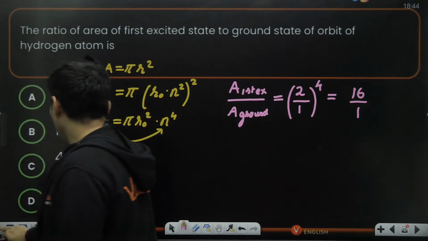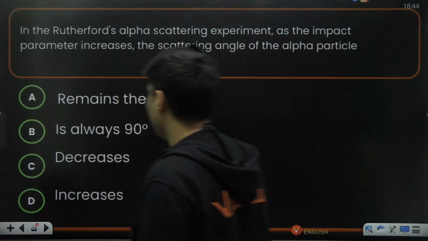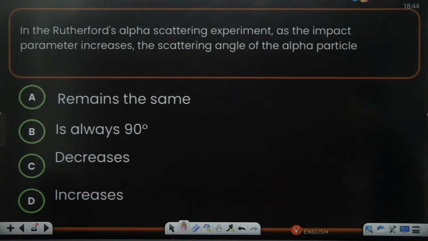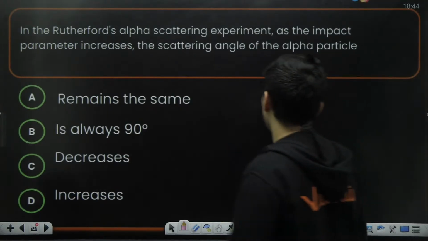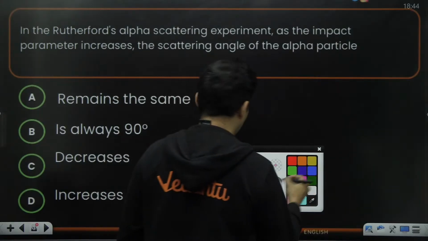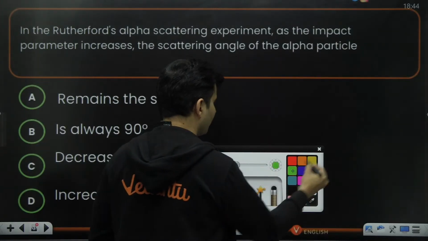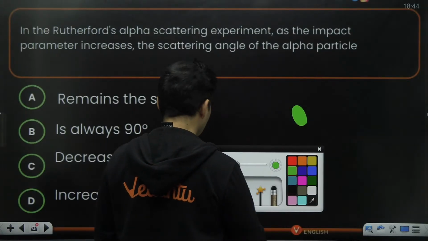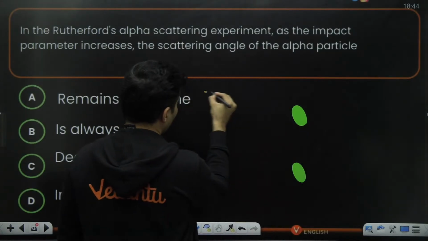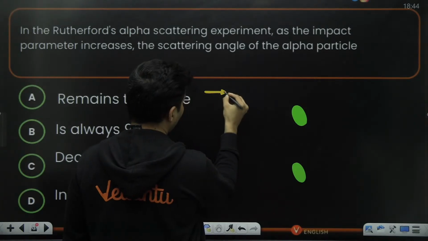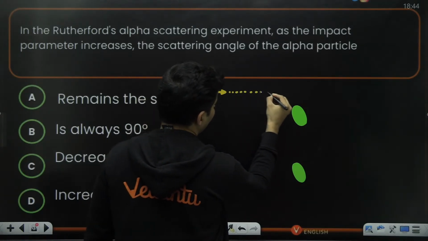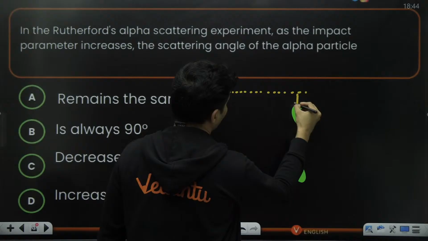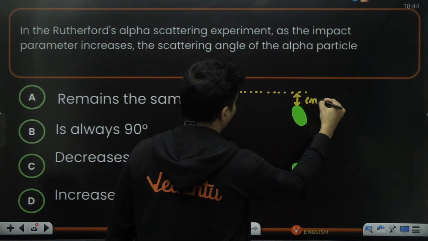Coming up on your screen, here it is. In Rutherford's model of the alpha scattering experiment, as the impact parameter increases, the scattering angle of the alpha particle will... Okay, so what exactly happens? This is the gold nucleus, and let's see what happens with the change of the impact parameter. If the alpha particle is very close to the nucleus, this is your impact parameter.